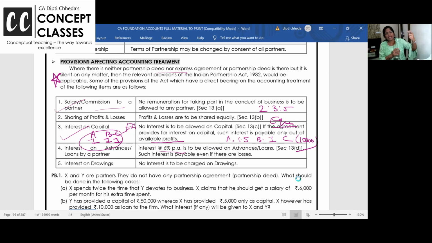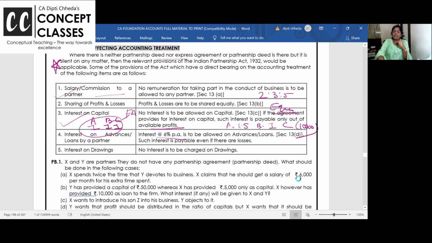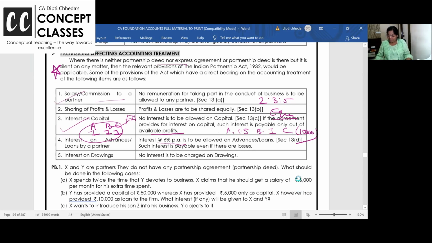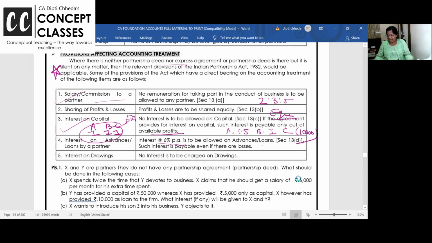So if the partner also took extra effort and brought a loan, should you pay him interest? The answer is yes, you should pay him interest. So nothing given in the exam, interest should be paid at 6%. And such interest is payable even if there are losses.